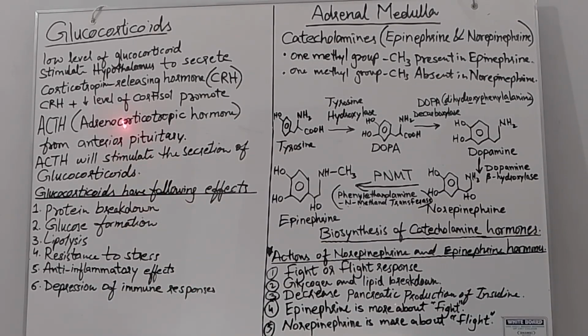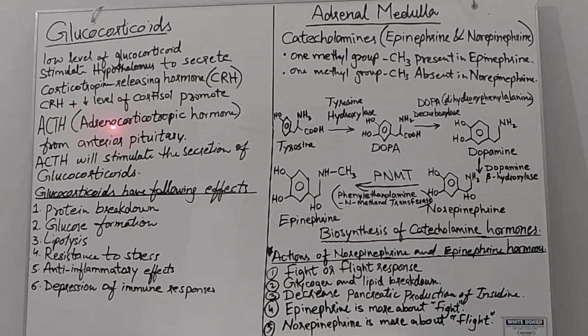Another hormone of the adrenal cortex is glucocorticoids. A low level of glucocorticoids will stimulate the hypothalamus to secrete corticotropin releasing hormone, CRH. Because this one is a releasing hormone, that's why it will act as a stimulus. CRH plus a low level of cortisol promote ACTH.